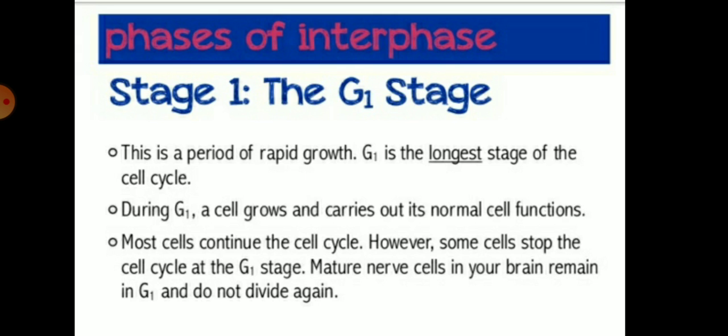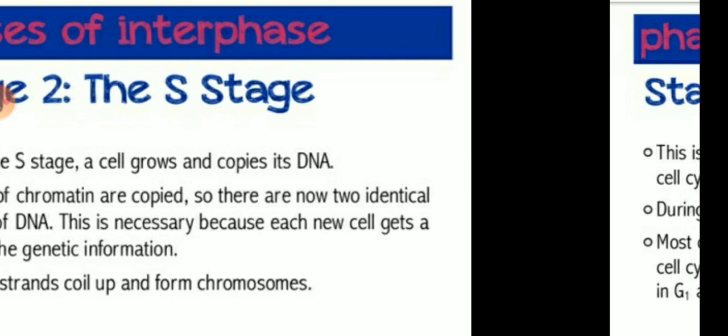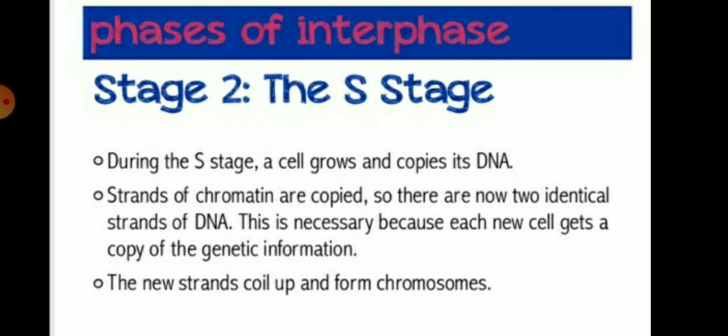During the G1 stage, the cell grows and carries out its normal cell functions, and most of these cells continue the cell cycle. However, some cells stop the cell cycle at the G1 stage. So mature nerve cells in your brain remain in G1 and do not divide again. So children, this is the G1 stage.